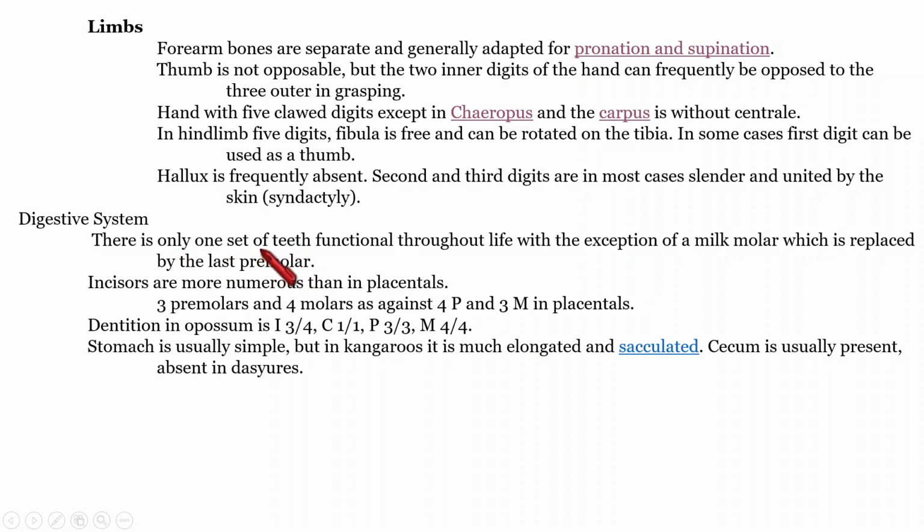In the case of Metatherians, it possesses only one set of teeth. One set of teeth means it possesses only a permanent set of teeth. There is no milk teeth, no deciduous teeth. Only one set of teeth during its life. But there is one exception regarding the milk molar.